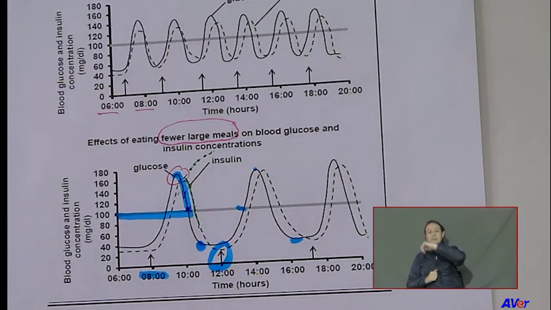Now quickly talk to your friend and look at this question that's often given. In many years they give this question. Please write down the question here on that page where I've given you the question paper. It was not asked in this particular year, but they like to ask it. So refer to the lower graph where the person is eating larger meals. And then the question is, from the graph,